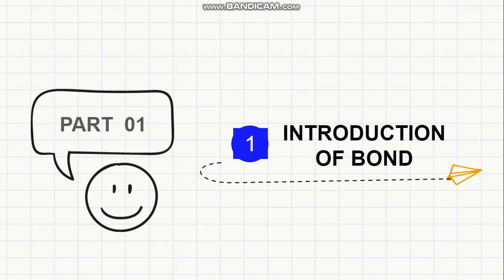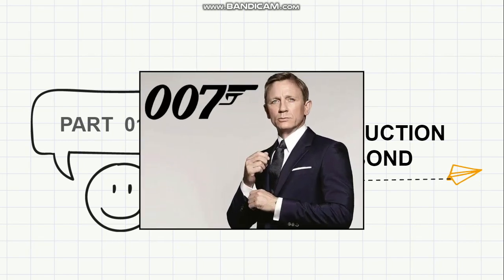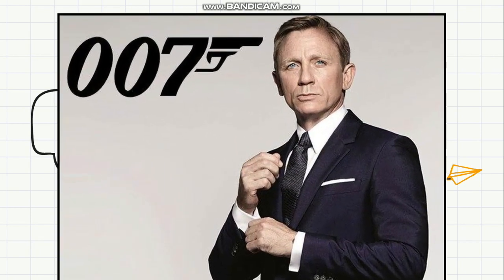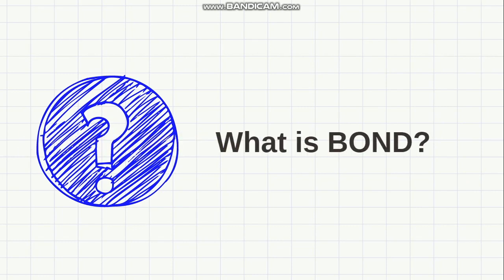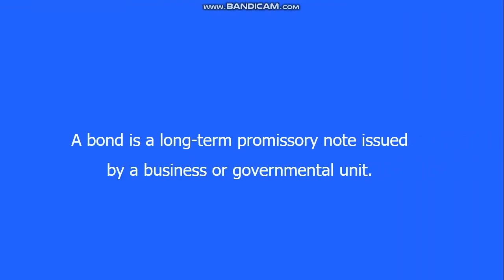If you search the word Bond on Google, you will receive a wide range of James Bond images or 007. However, James Bond has nothing to do with our lesson today, or with learning finance. So you have to ask the right question. What is a bond? A bond is a long-term promissory note issued by a business or governmental unit.